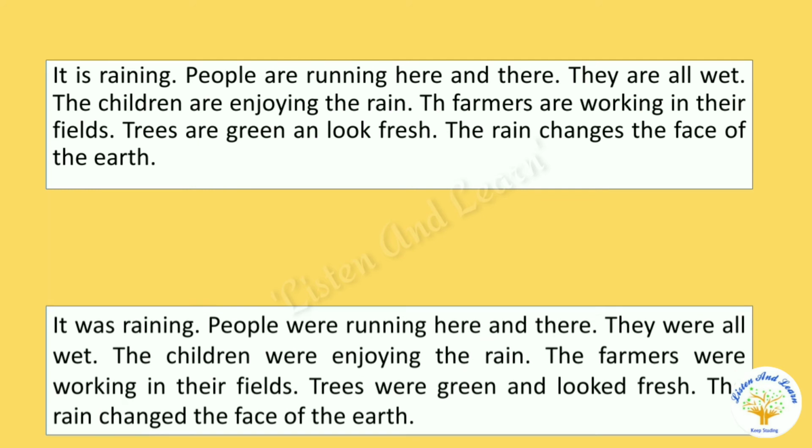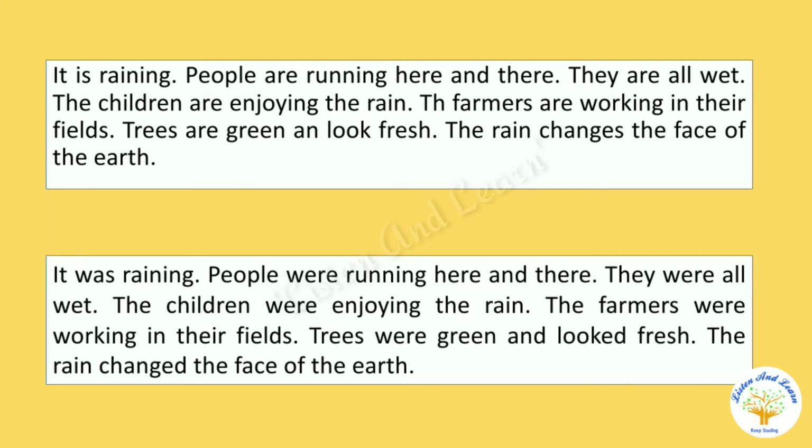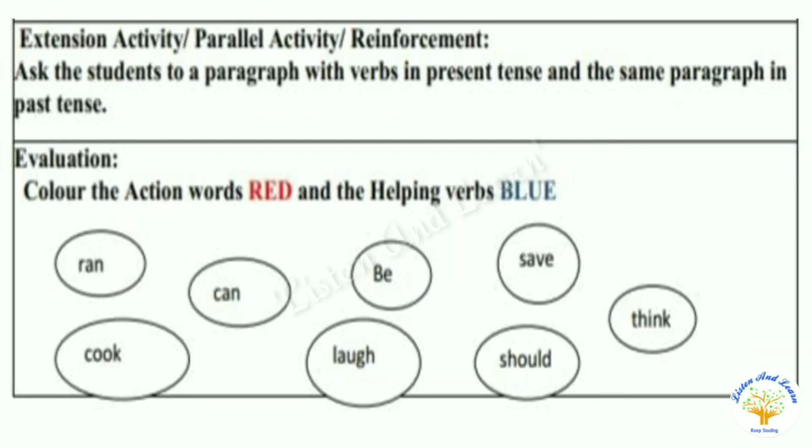Then the same paragraph in past tense. It was raining. People were running here and there. They were all wet. The children were enjoying the rain. The farmers were working in their fields. Trees were green and looked fresh. The rain changed the face of the earth. In the same way, you can write any other paragraph in simple present tense and then make the proper changes to write the same paragraph in past tense.